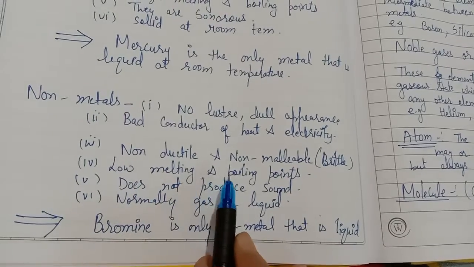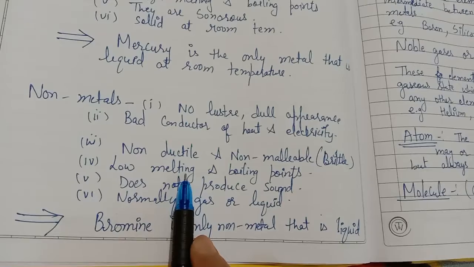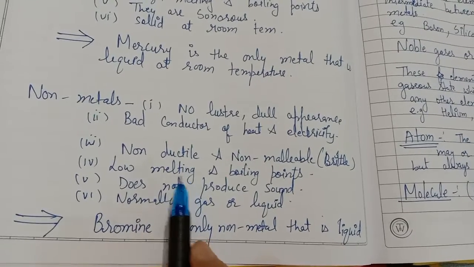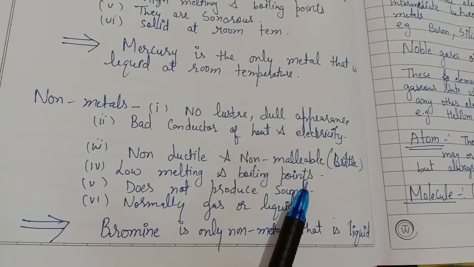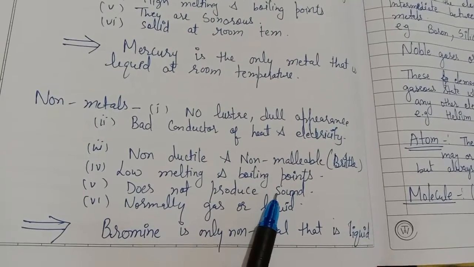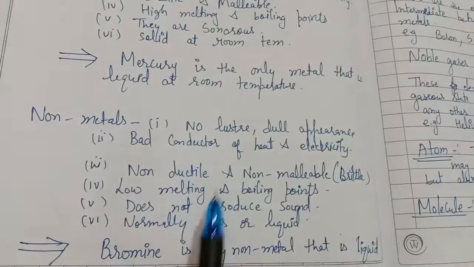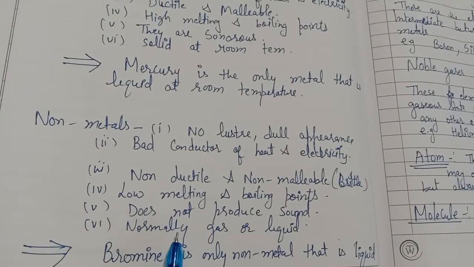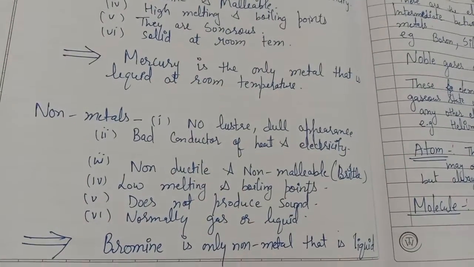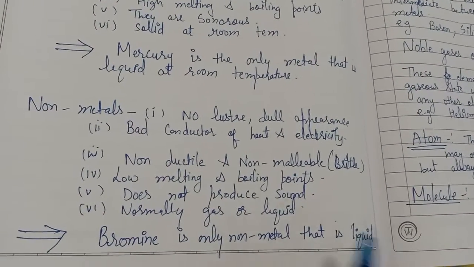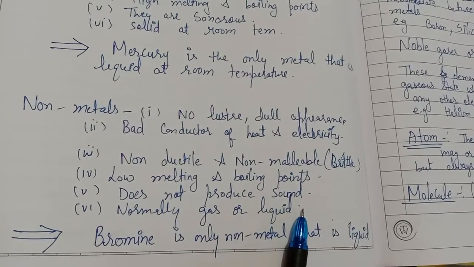Their melting and boiling points are very low as compared to metals. They do not produce any sound. They are non-sonorous, whereas metals are sonorous. Metals are normally solid at room temperature, but non-metals are normally gases or liquids at room temperature.